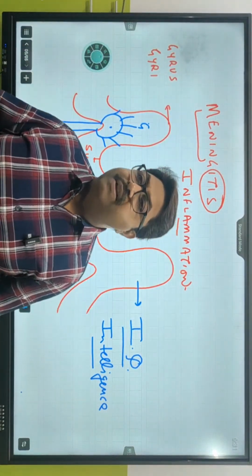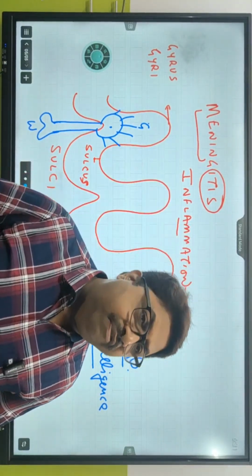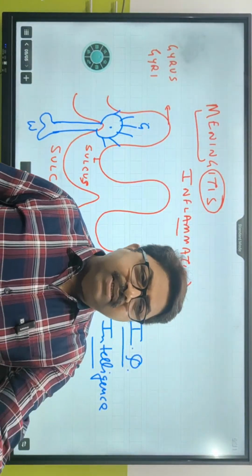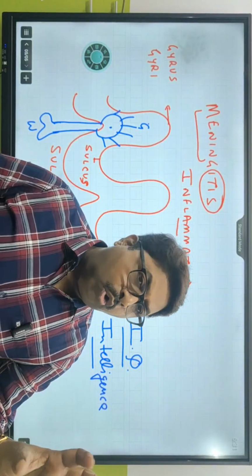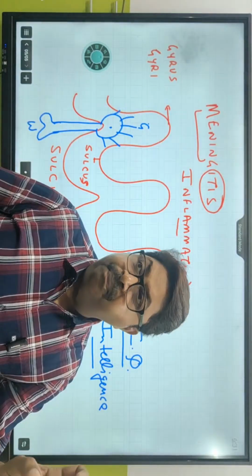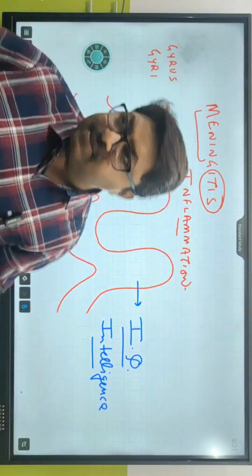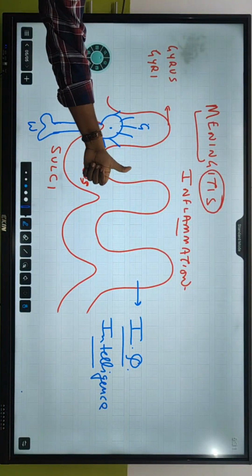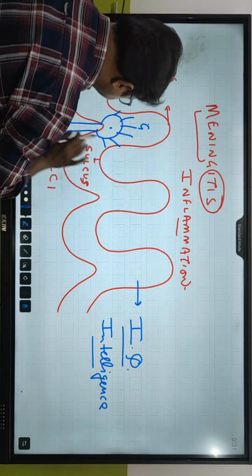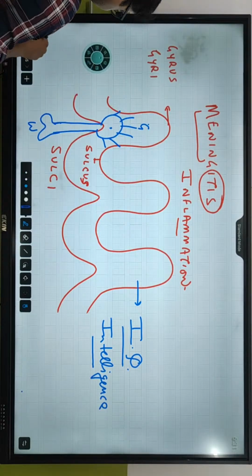And that is why you know the function of cerebrum. It acts as a seat of intelligence. It also acts as the seat of memory. It stores all the past experiences. And all the voluntary functions are also done by this, and that's why it is called the skill center. So lastly, we have talked about this.